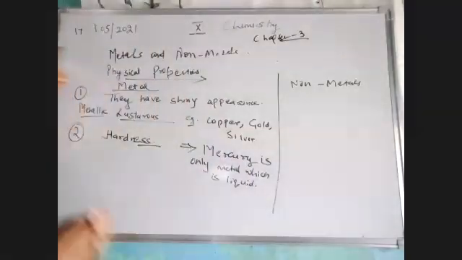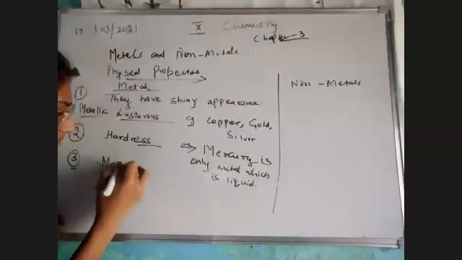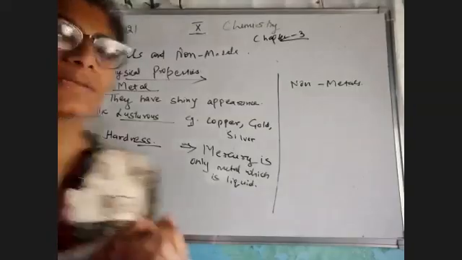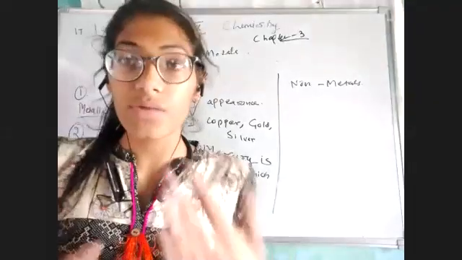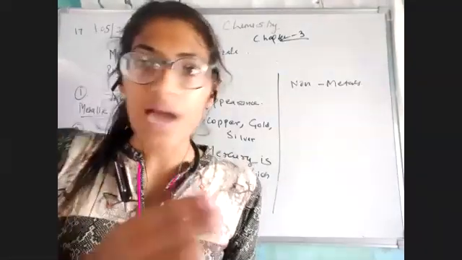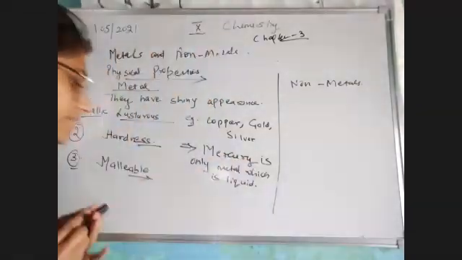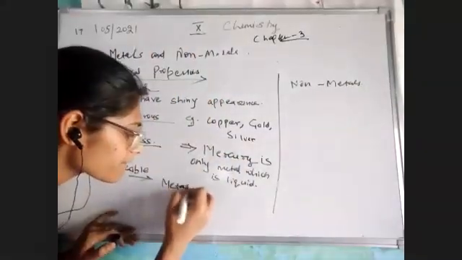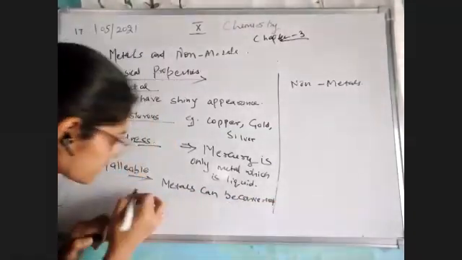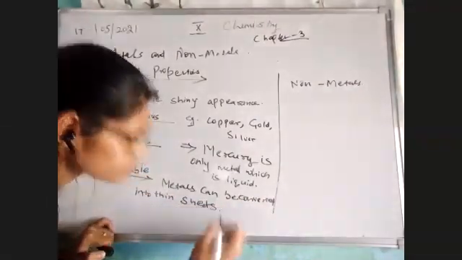Now let's move to our third property, which is very important, known to be malleable. Malleable word का मतलब क्या है? What is the meaning of malleable? What does it want to convey to us? Malleable means whenever we start beating our metal, it can be converted into thin sheets. That means metals can be converted into thin sheets. है ना?